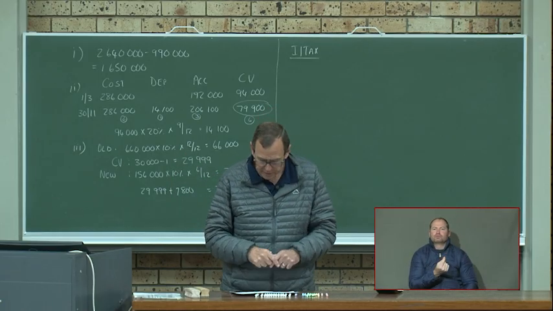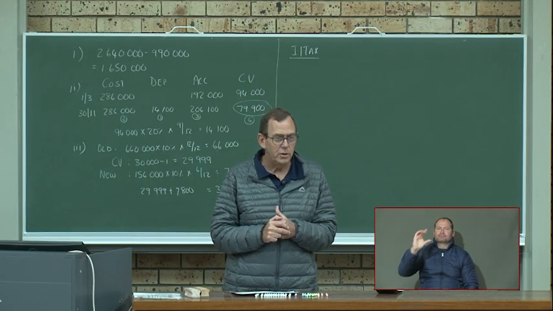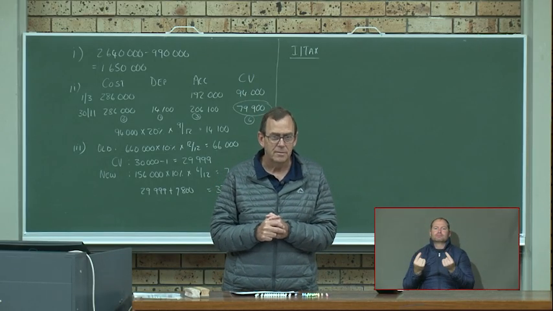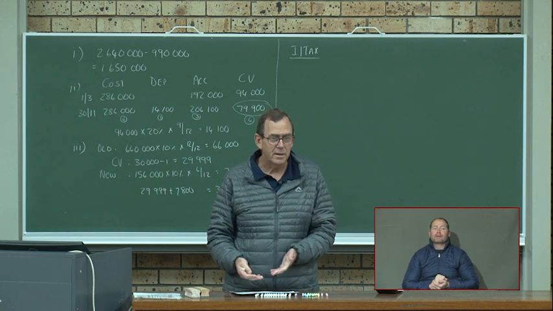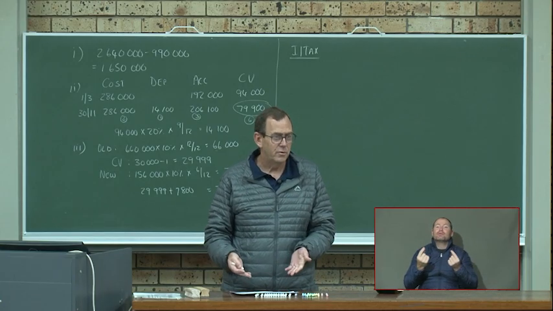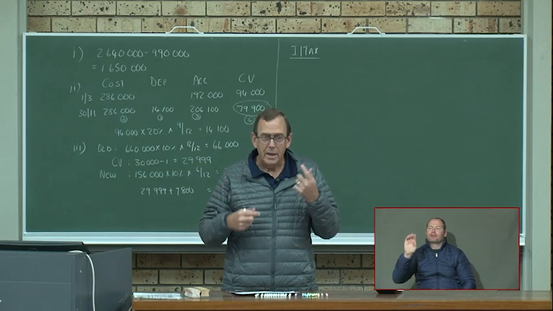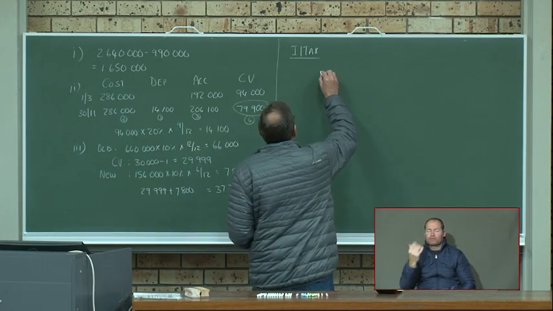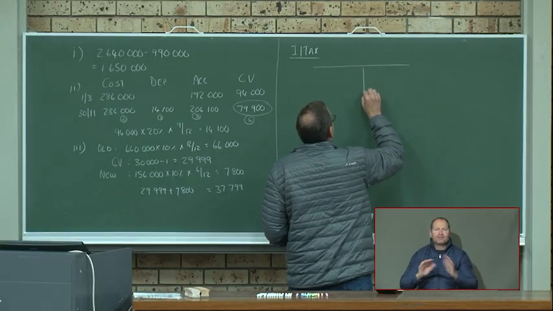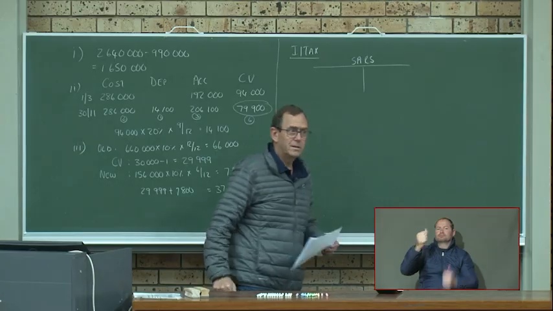Because when you look at this, you will see a debit and a credit balance. And what do you do with a debit and a credit balance? Most learners see debit and credit and they subtract those two figures. And now if you draw the SARS account, don't leave this out. Always do your SARS account, always.